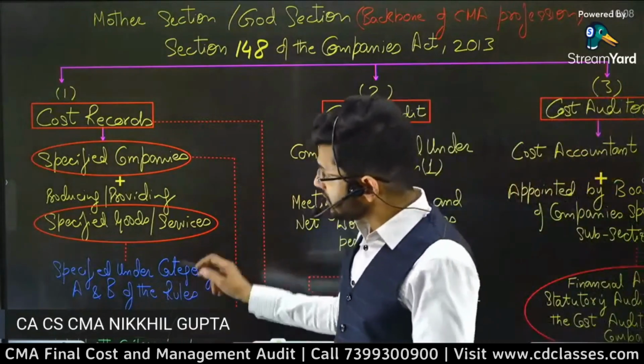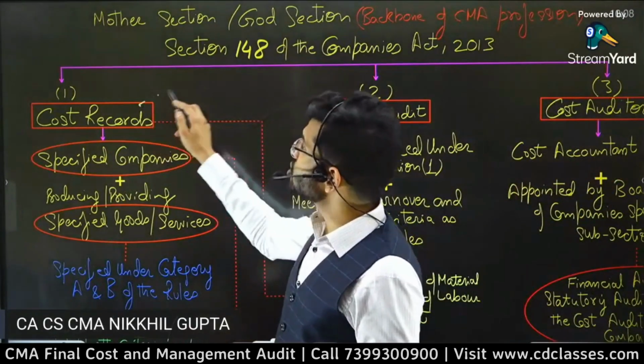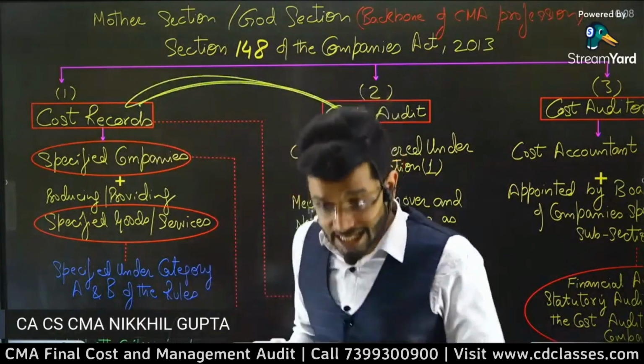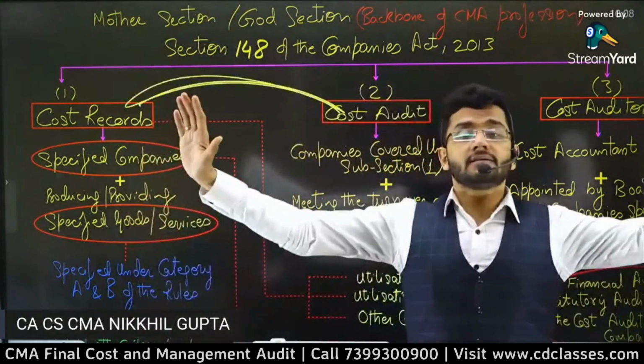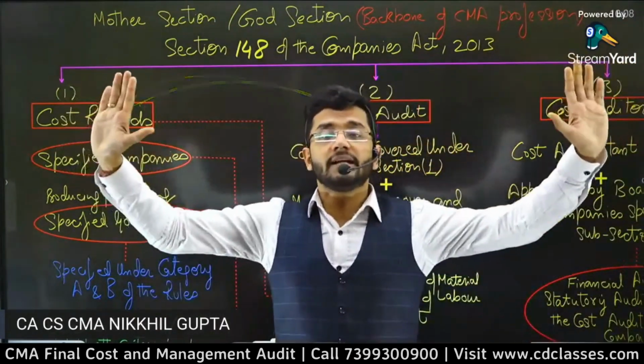Sir, are the turnover and net worth criteria of cost records different from cost audit? Yes, guys. There are two separate turnover criteria and two separate net worth criteria.